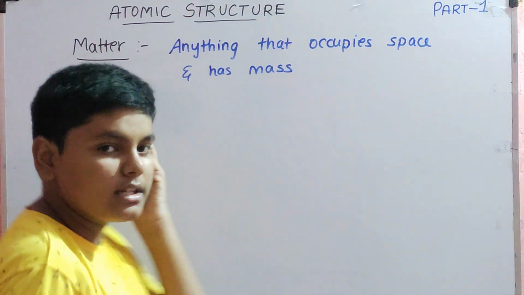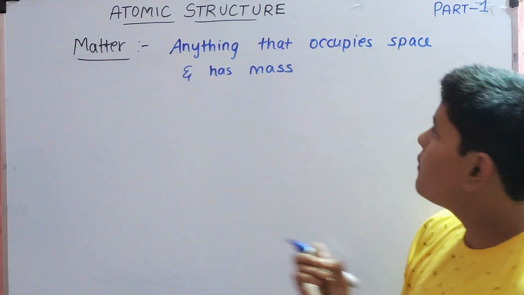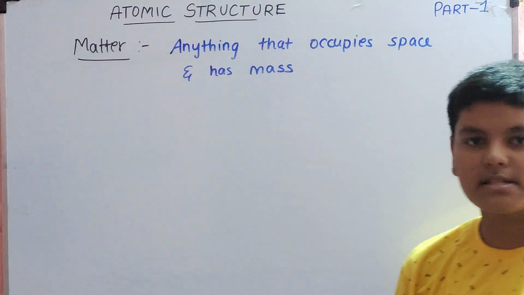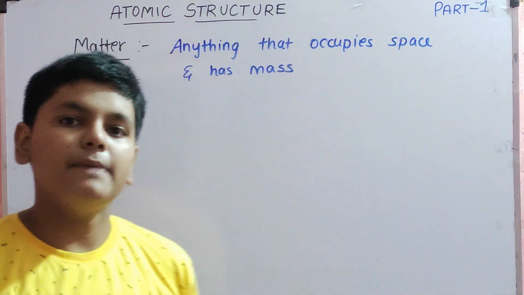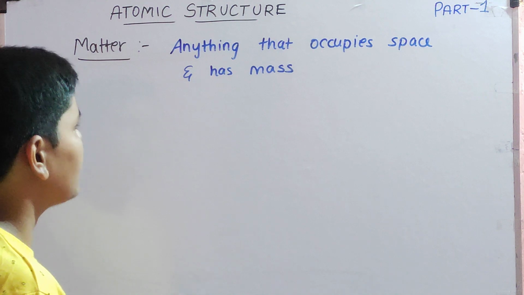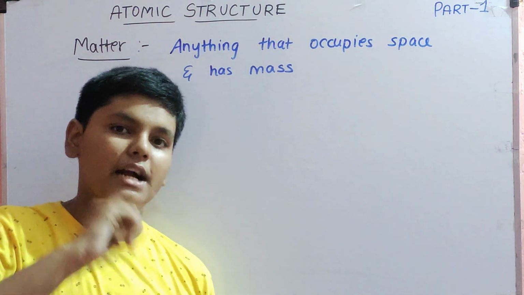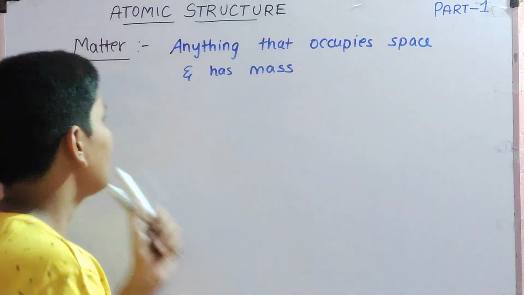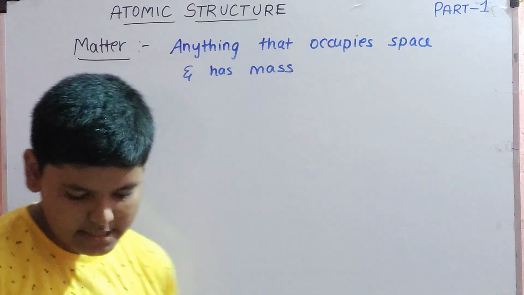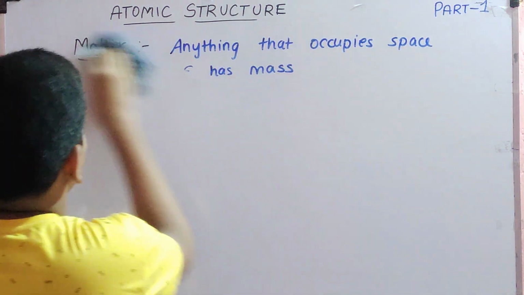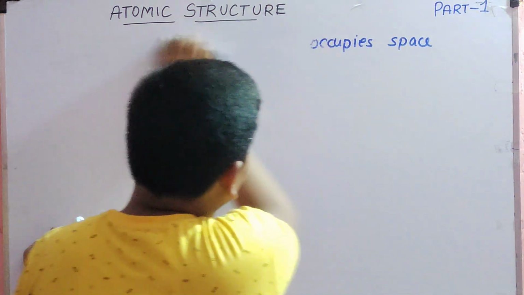So any object which occupies space and has mass is called matter. This matter was used since the starting of time. Like these all stories started from 1700, 1800. So matter is anything that occupies space and has mass. That is matter.